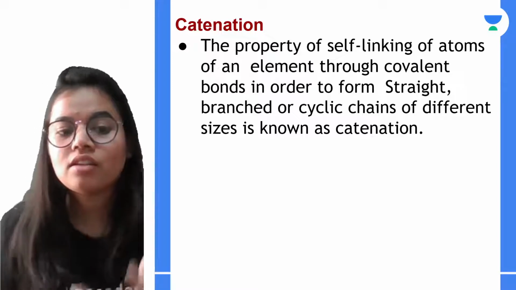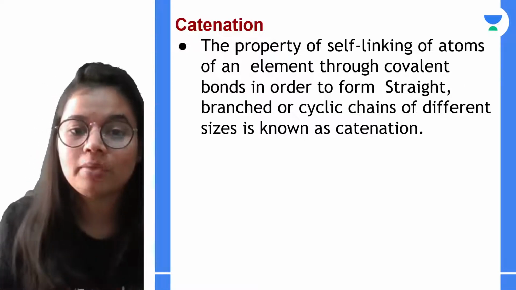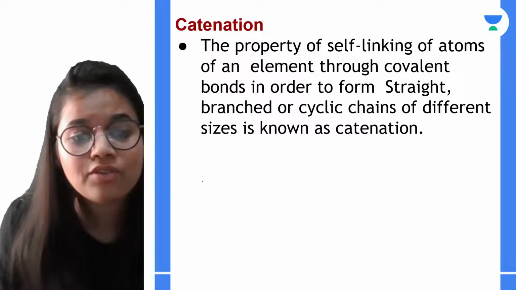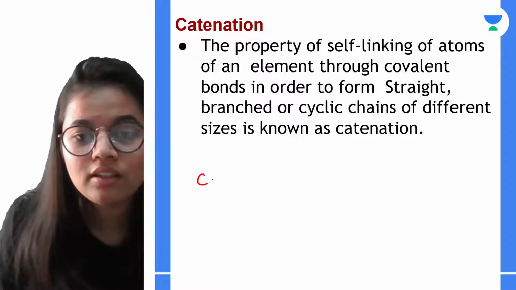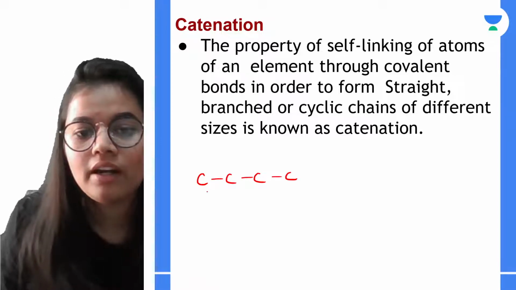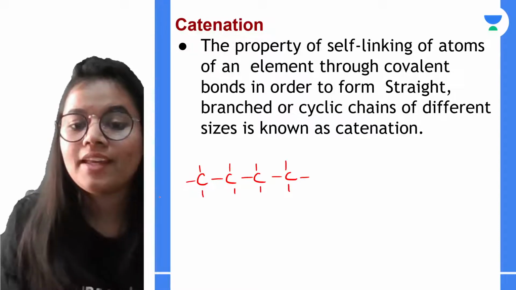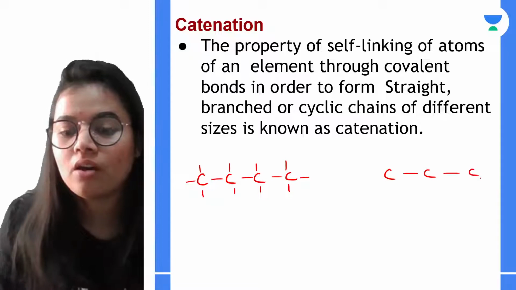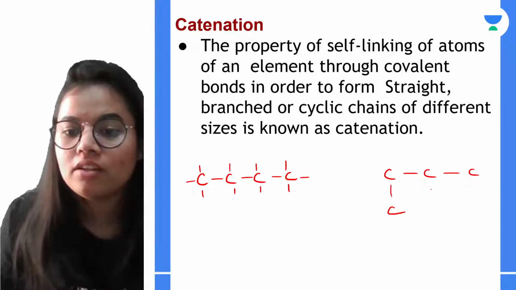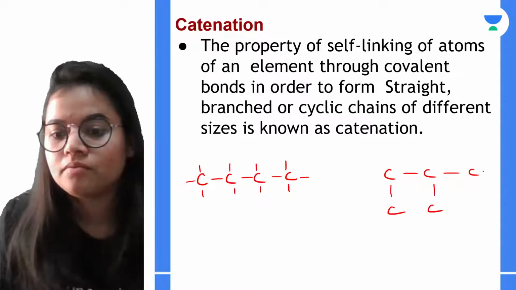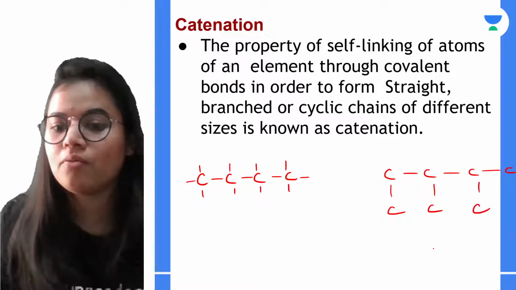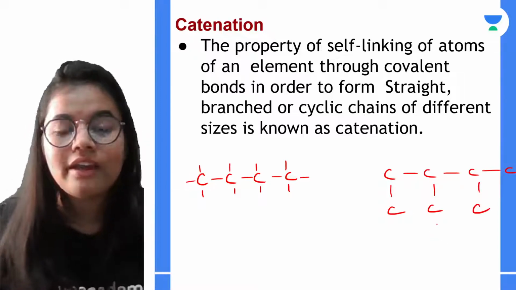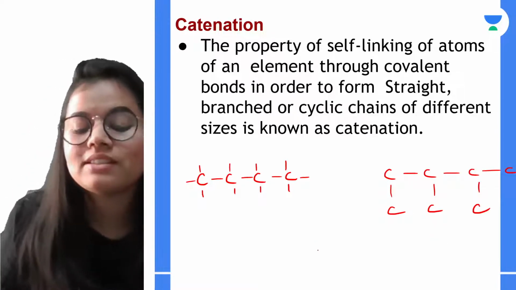अभी catenation की वजह से what is the thing happening? It can form a straight chain as in the carbon atoms are linked like this. Then it can also form a branched chain. Branched chain में क्या होगा? We will be having the branches. Okay, somewhat like this. Okay, and the next one is cyclic chain.